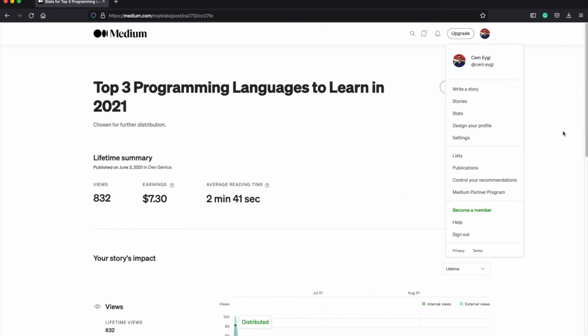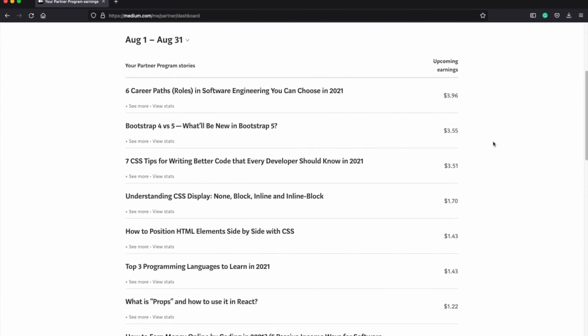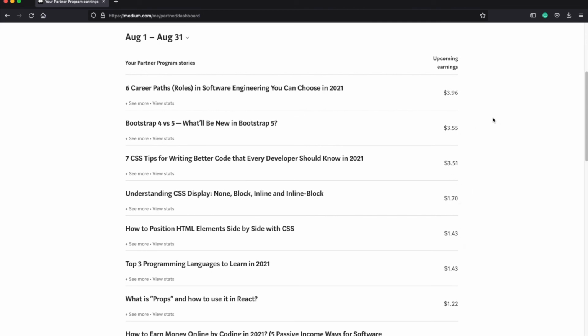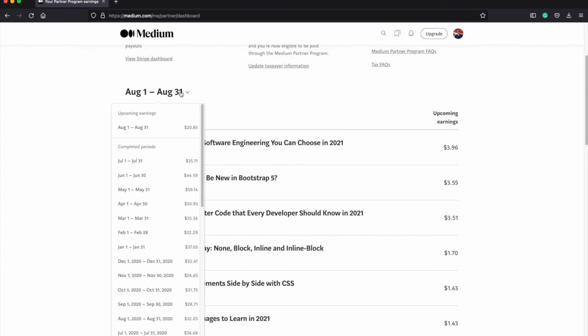And we can also see the stats of the Medium Partner Program. When you view this page, you will see which post has brought you how many dollars, and the most earned will be shown at the top of the list. And if you look at the months here, you will see that in the last year I have earned around $30 to $40 per month.